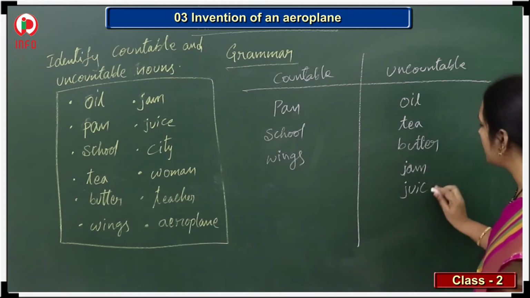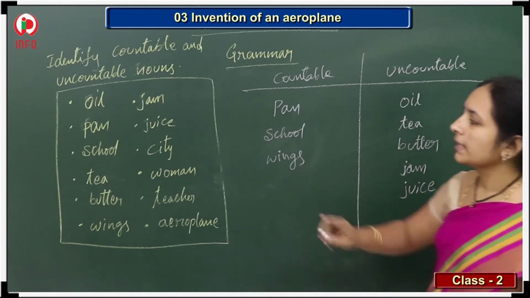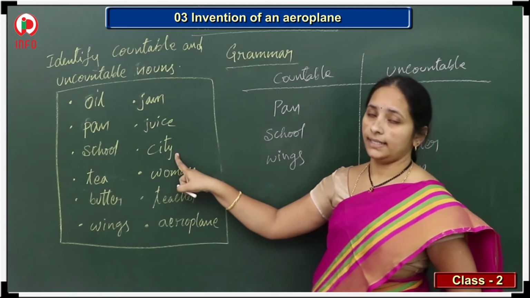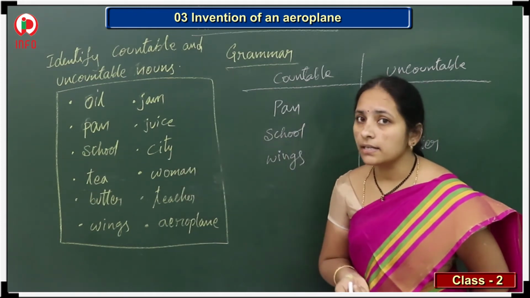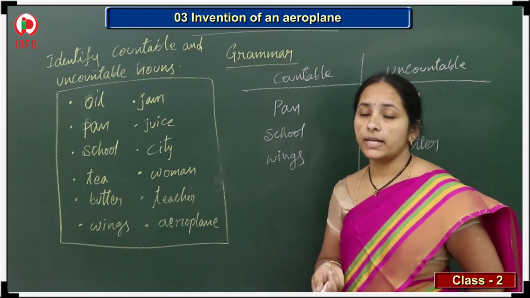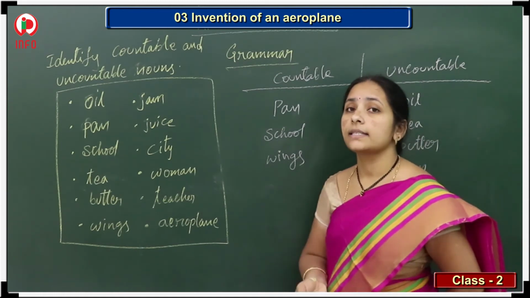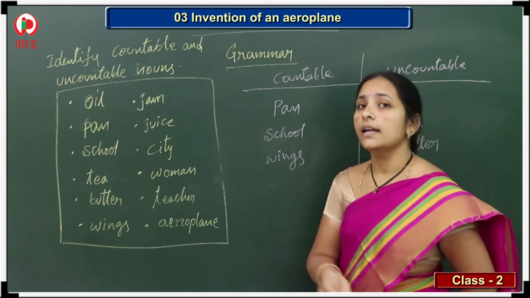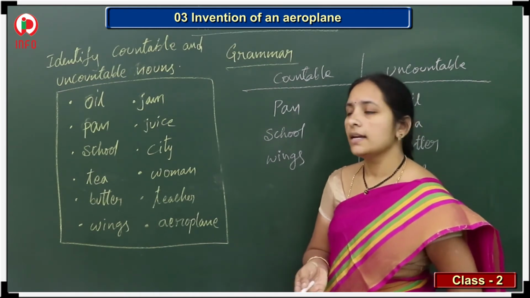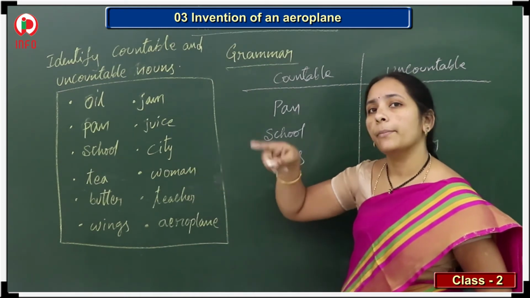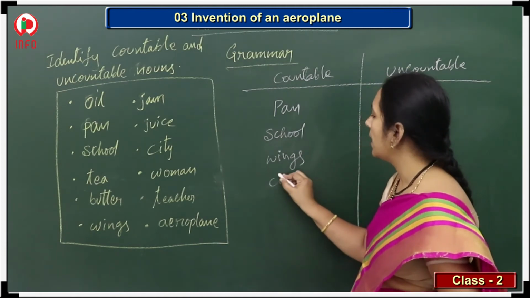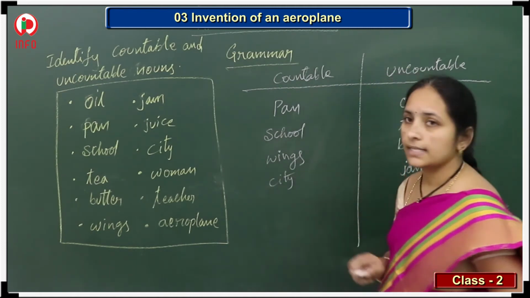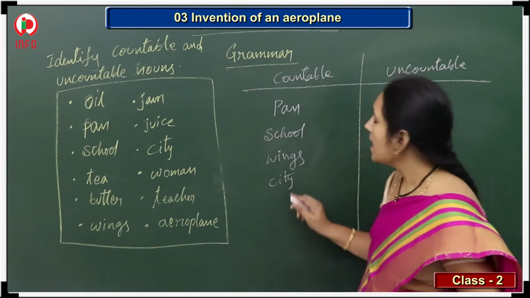Okay, did you understand this one, children? Yes, next one, see here, city. Hyderabad is one city, Bombay is one city, Delhi is another city, Chennai is another city. So many cities are there. So if we have more than one city, what can we write? Yes, cities is countable. Cities, like that we can write. That's why it is countable.